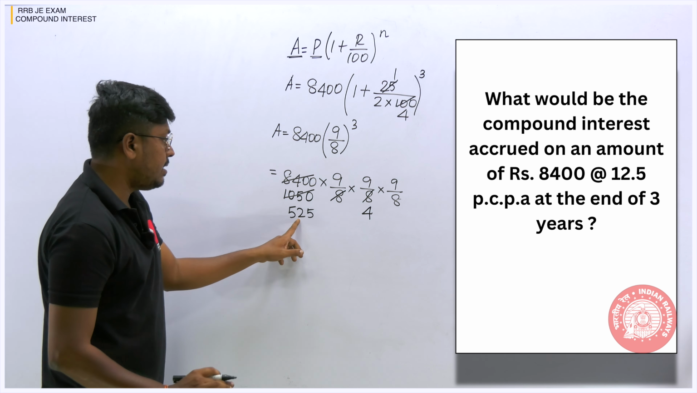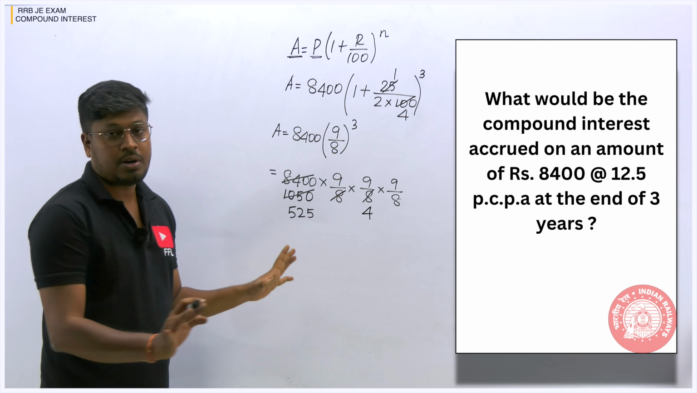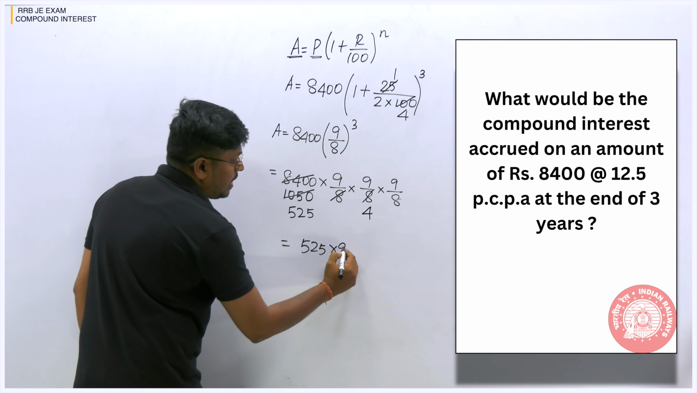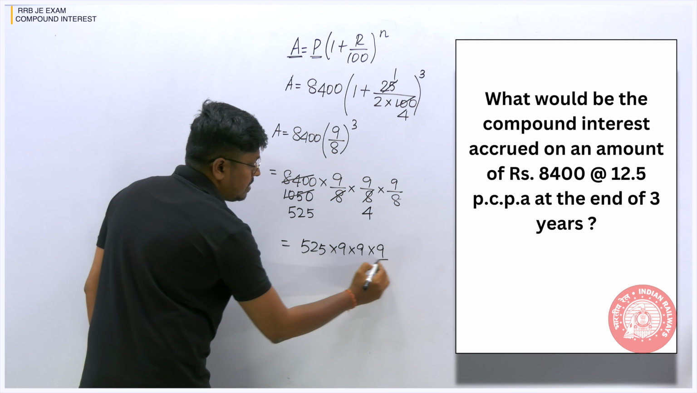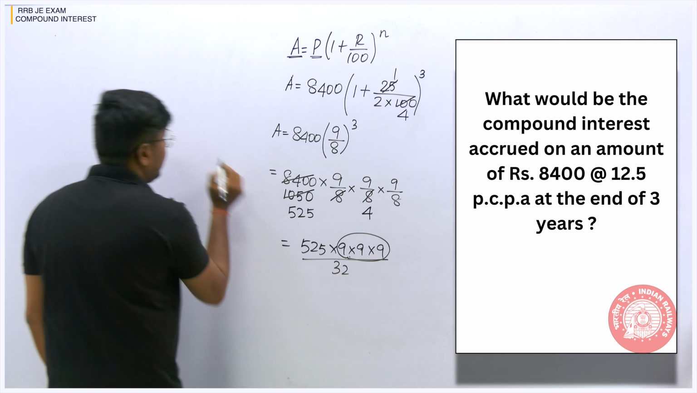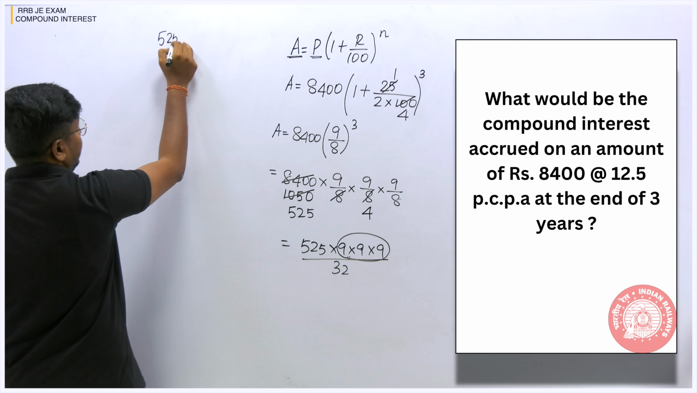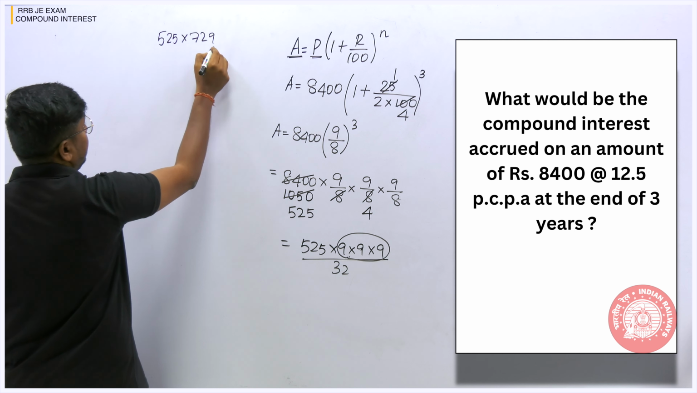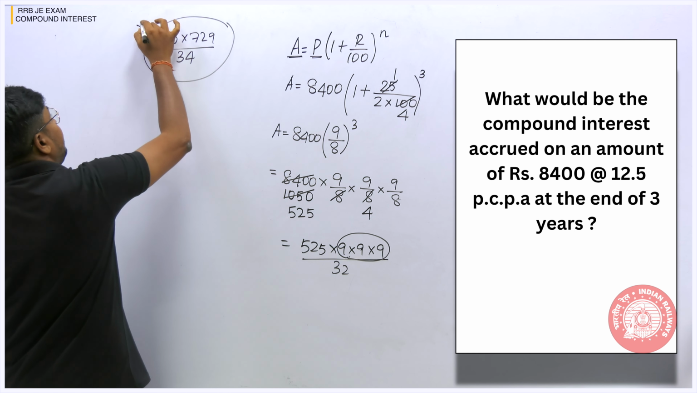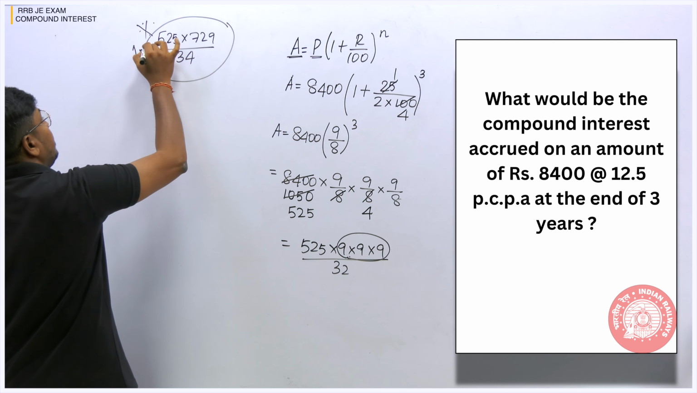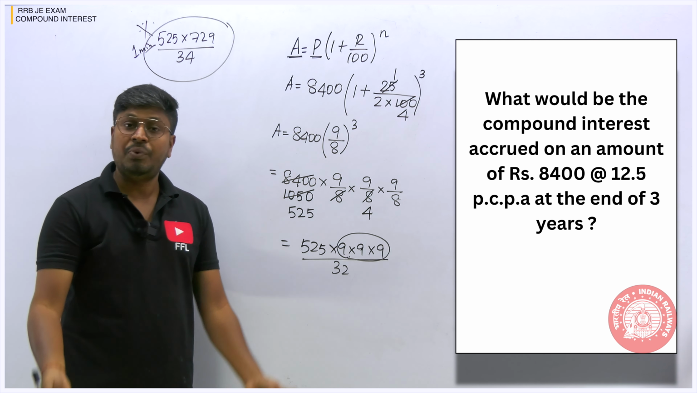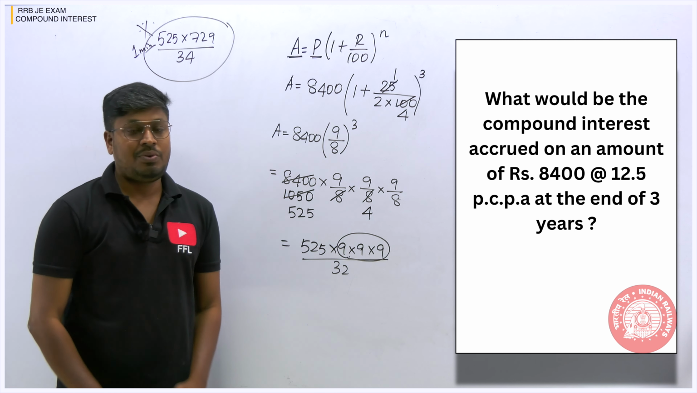We can't cancel it on the 4 table or 8 table, it is not possible. So the numerator numbers are 525 into 9 into 9 into 9, divided by 32. We know that 9 cube is 729. So we have to multiply 525 into 729 divided by 32. So this is the lengthy area. Definitely it will take 1 minute to solve in the exams. You have to multiply both, and after that you have to divide both. So it is not easy to solve.